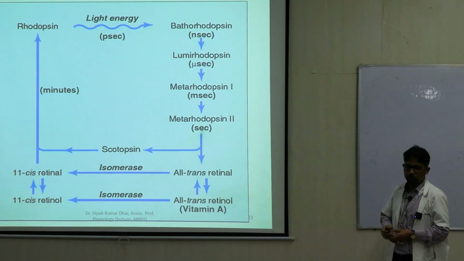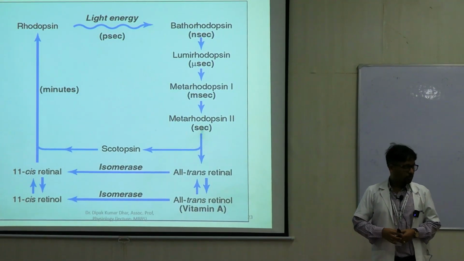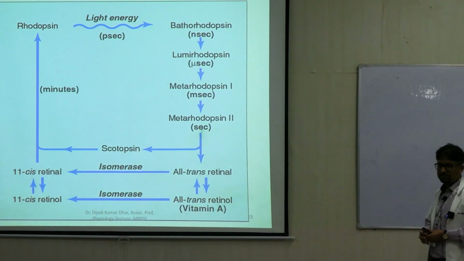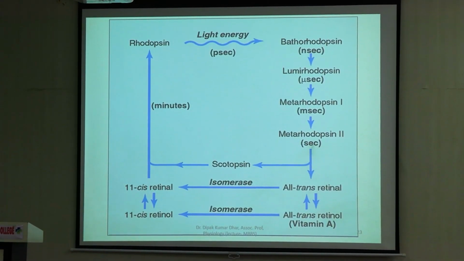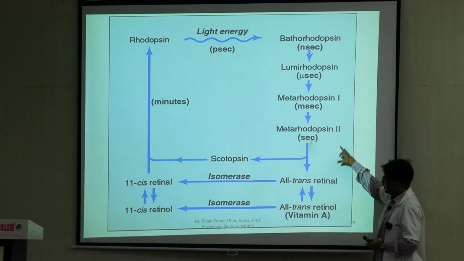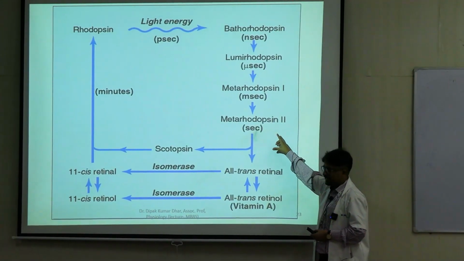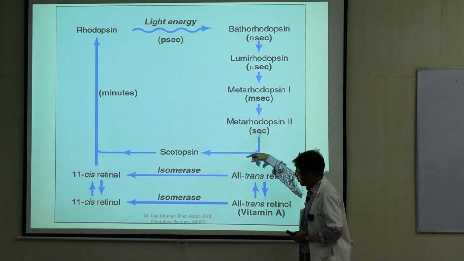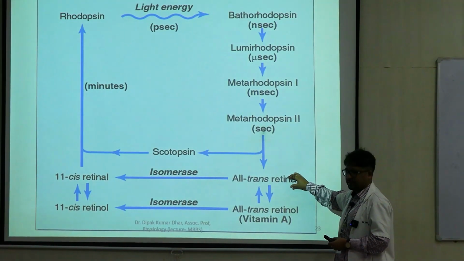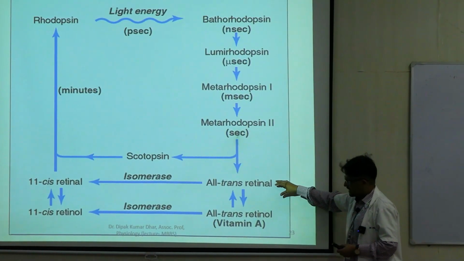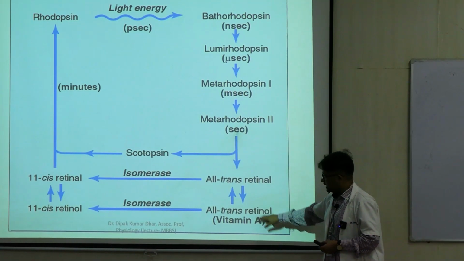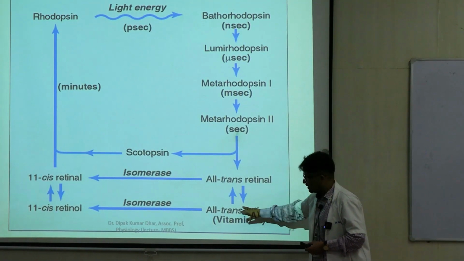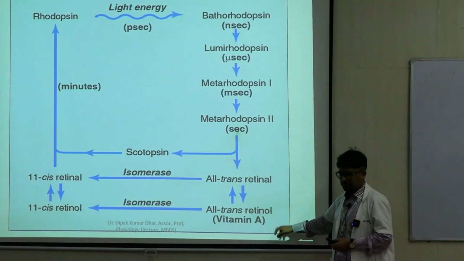Beta-rhodopsin followed by lumirhodopsin, metarhodopsin 1 and metarhodopsin 2. So these 4 intermediates are there. Ultimately, within seconds, this whole process happens in seconds. It breaks down to scotopsin and all-trans retinal. All-trans retinal converts to all-trans retinol. Right? It is an interconvertible form, which is the store of vitamin A.